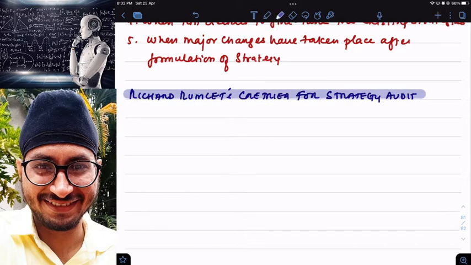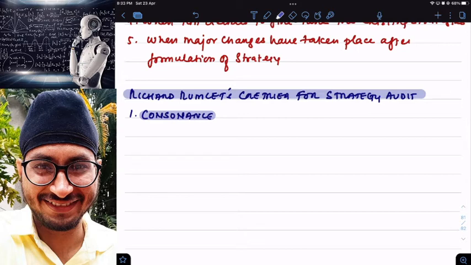Now, according to Richard Rumelt, what are the criteria? As I already told you, there are 4 criteria for going for audit. Criteria number 1 is consonance. I may not write in a sequential order, but all points we will discuss.